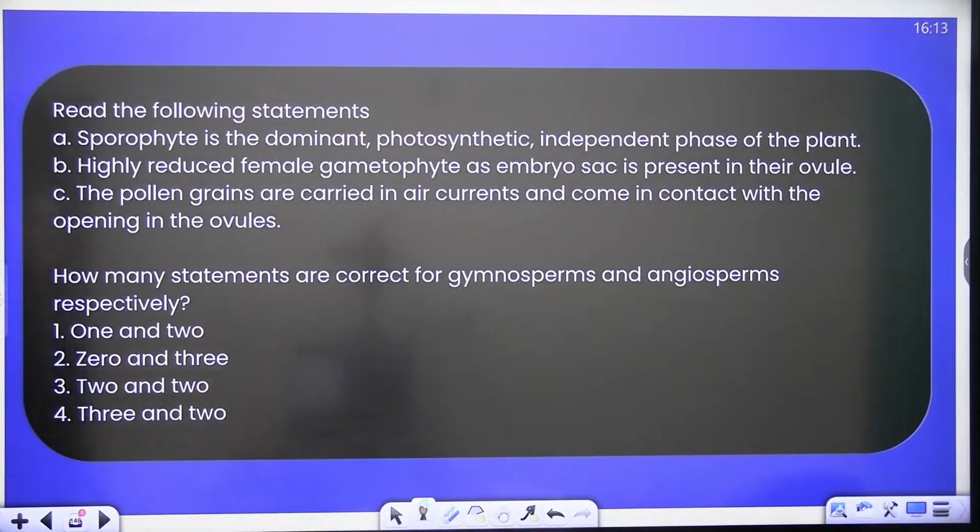Done. So the next: sporophyte is the dominant photosynthetic independent phase of the plant. Highly reduced female gametophyte as embryo sac is present in their ovule. The pollen grains are carried in air currents and come in contact with the opening in the ovules. So how many statements are correct for gymnosperms and angiosperms respectively?